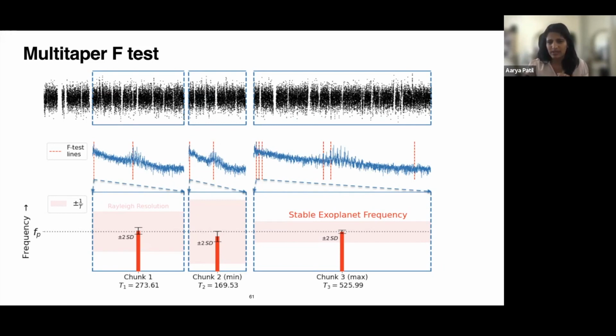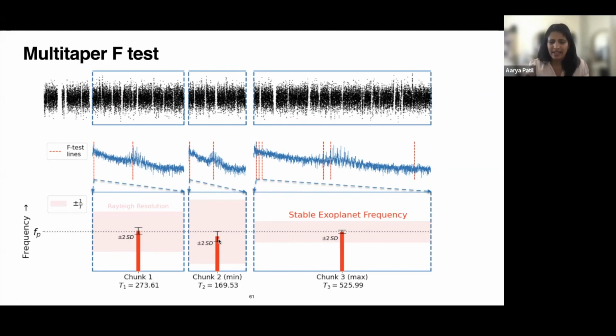I again took the same Kepler time series, split it into 3 fairly big chunks, computed the periodogram for each of them, and then calculated the F-test with multi-hypothesis testing. And what we find is that for each of these individual sections, we get the frequency of the exoplanet, and the exoplanet frequency is quite stable, showing us that this is actually a strictly periodic signal.